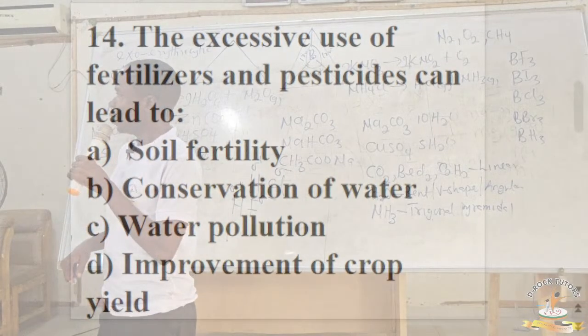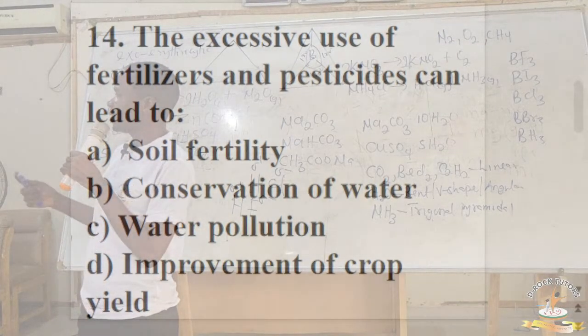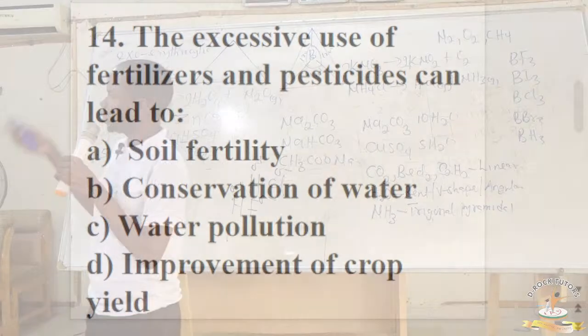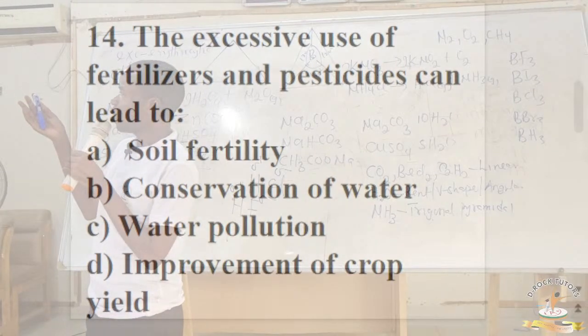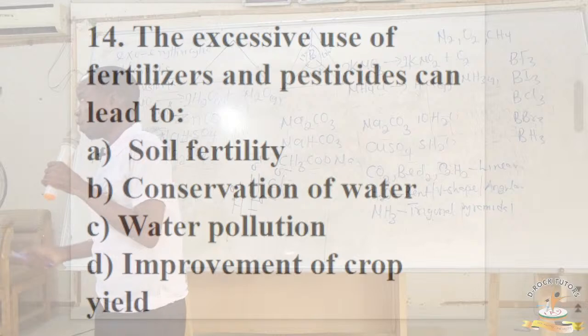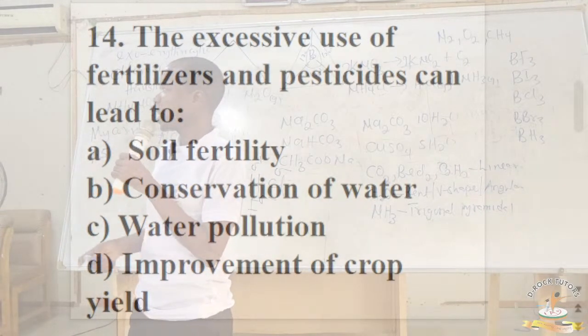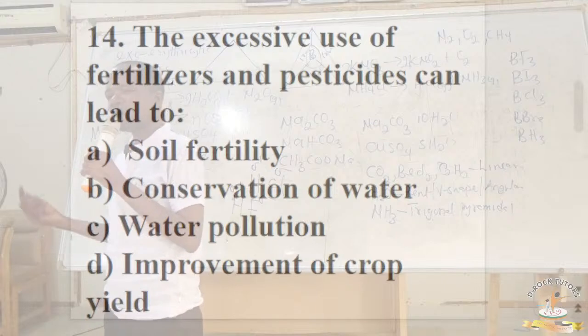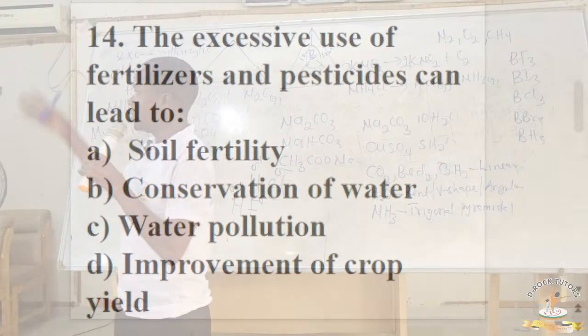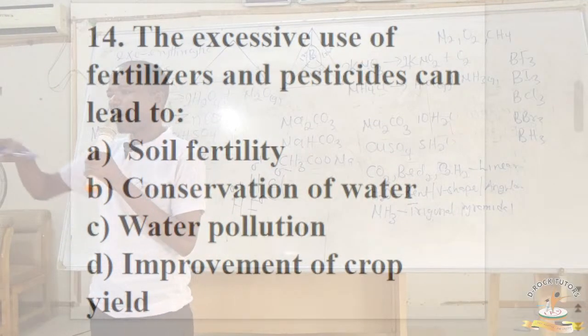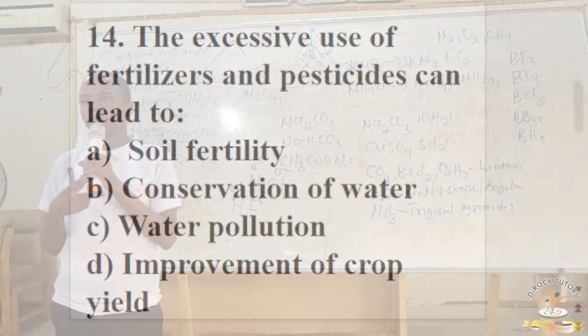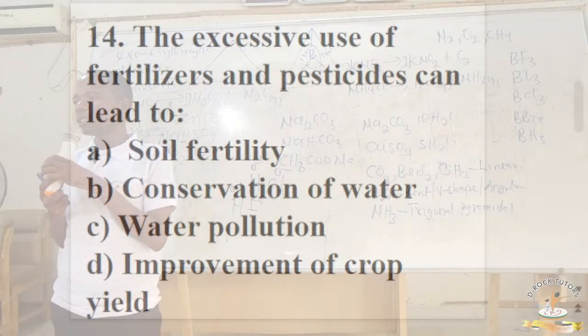Option B, conservation of water. There is no relationship between use of fertilizers and pesticides and conservation of water. Option C, which is the correct answer, water pollution. When you add fertilizer to the soil, or add pesticide to kill pests on the farm, sooner or later there will be rainfall, isn't it?